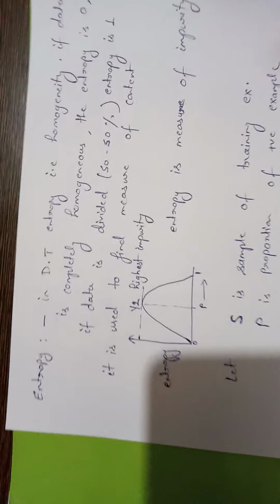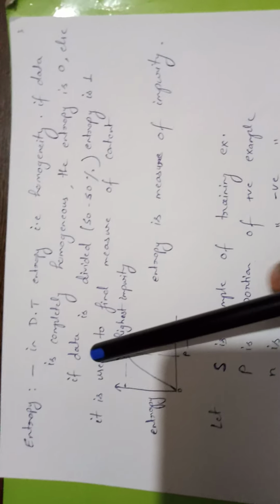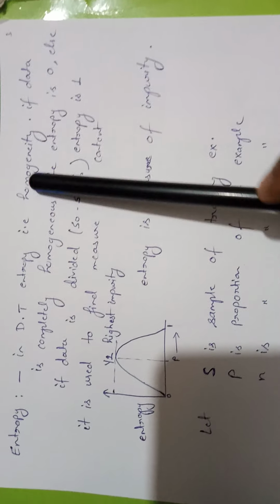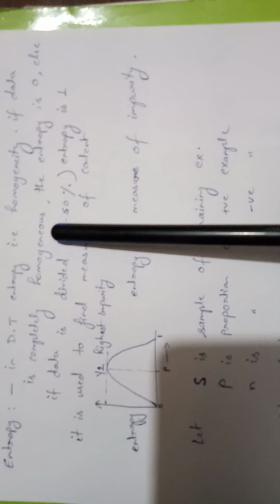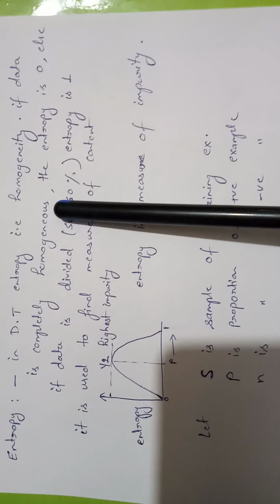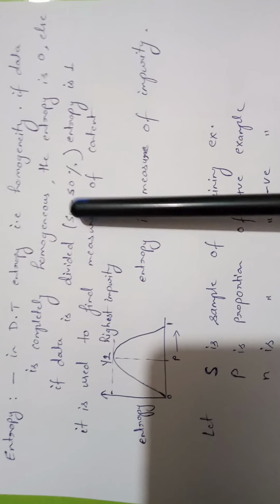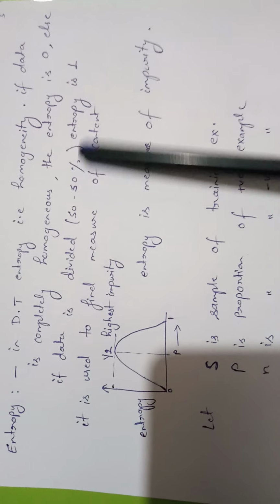Now I hope you have understood the information gain concept. Now we will discuss entropy. Entropy basically represents the homogeneity. If data is completely homogeneous, means belongs to a particular group, the entropy is 0. But if the data contains a 50-50 ratio, then the entropy is 1, or you can say highest impurity.